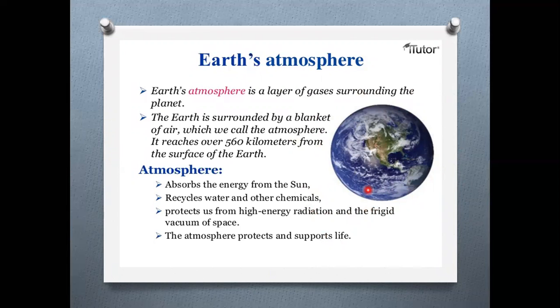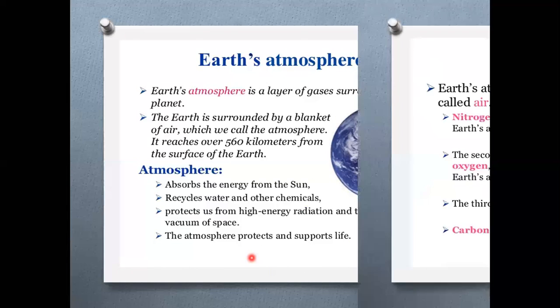And the atmosphere will absorb the energy from the sun. What we are getting from the sun, it will absorb. The atmosphere layer will absorb and recycle water and other chemicals. What will it recycle? The atmosphere will recycle water and other chemicals, and it will also protect us from the high energy of radiation and the vacuum of space. The atmosphere supports life. Who will support our life? The atmosphere will protect us.